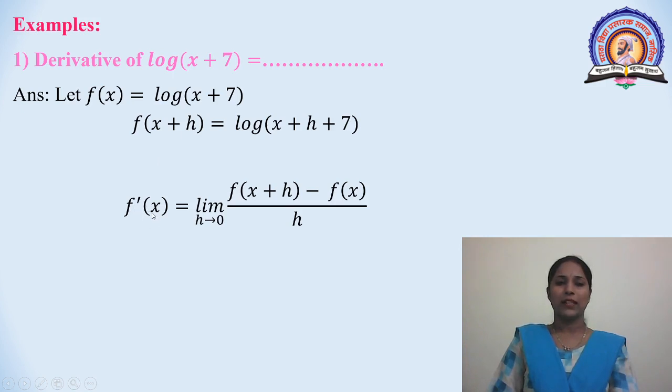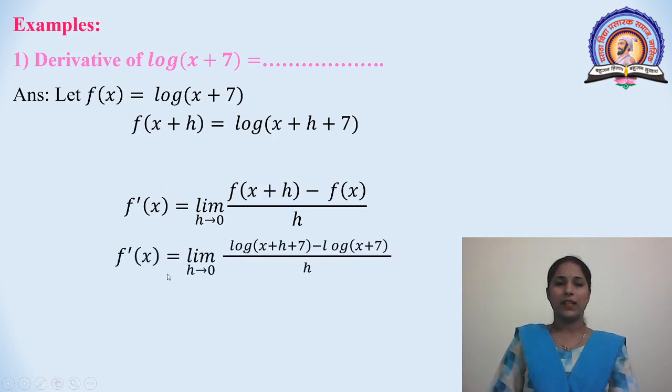Therefore, f'(x) is equal to limit h tends to 0, [f(x + h) - f(x)] divided by h. This is nothing but the first principle. f'(x) is equal to limit h tends to 0, [log(x + h + 7) - log(x + 7)] total divided by h.